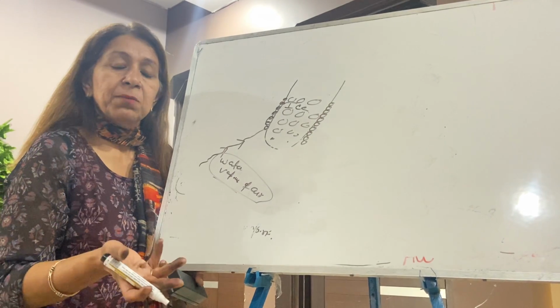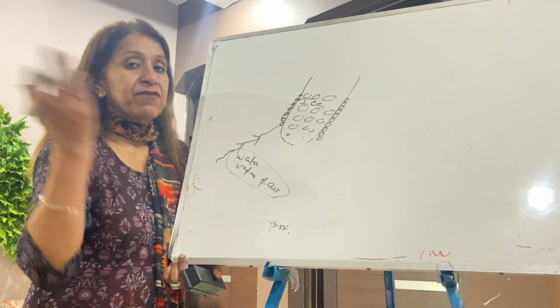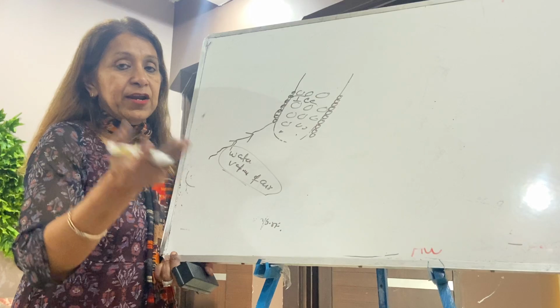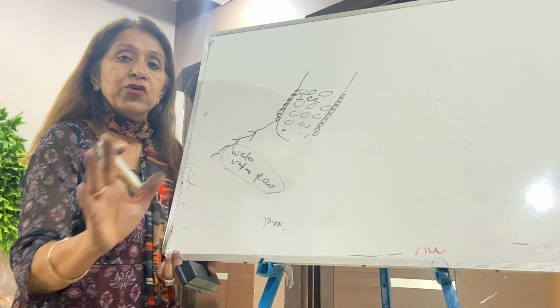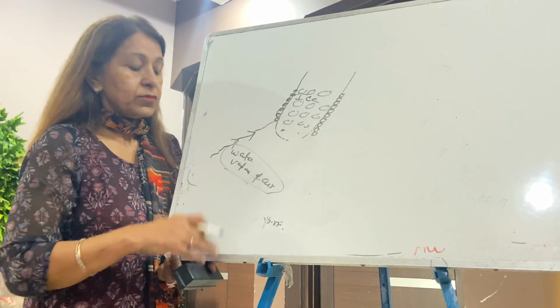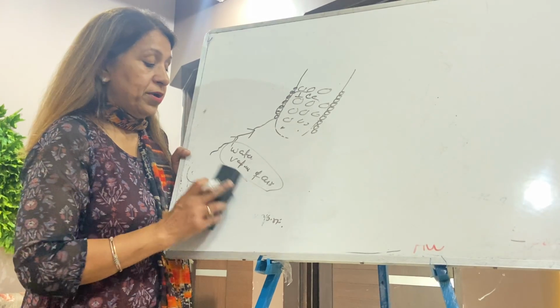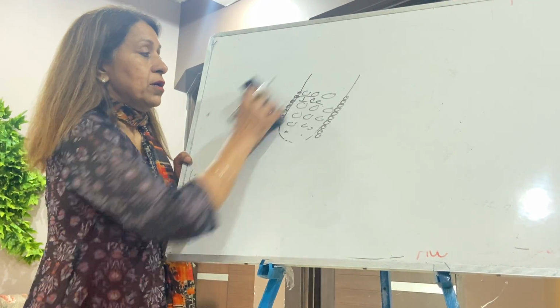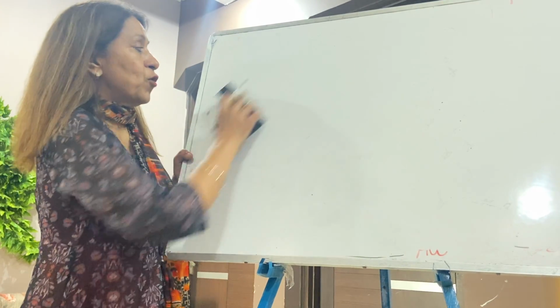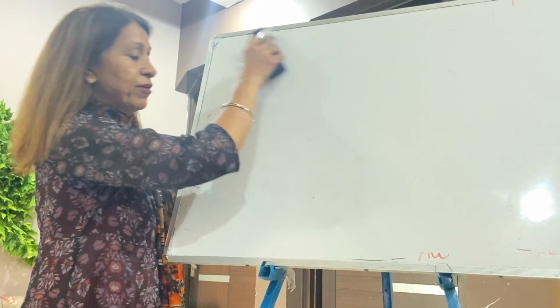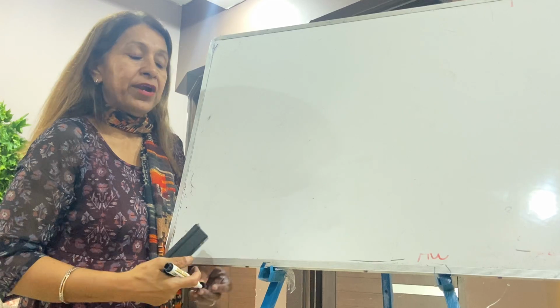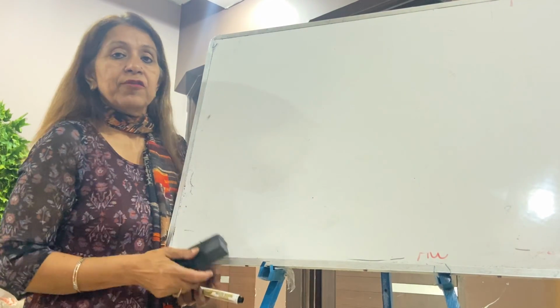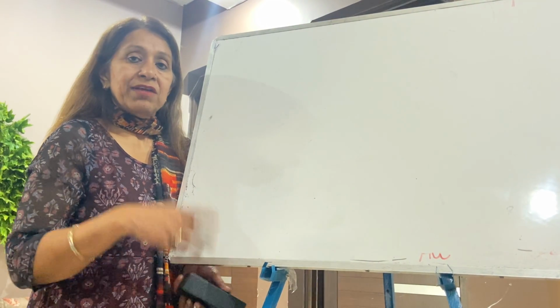One question may come: prove there is water vapor in the air. And in humid time, there is a lot of water vapor in the air. So that's the reason on a humid day there is a lot of sweating, because there is already humidity, so sweat from our body never evaporates. Only then does it evaporate when we switch on the fan. So this is all about evaporation.